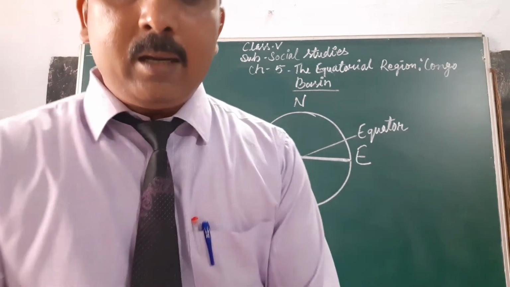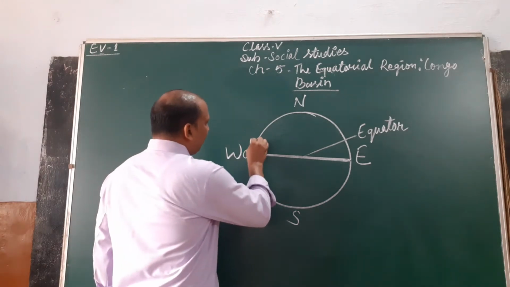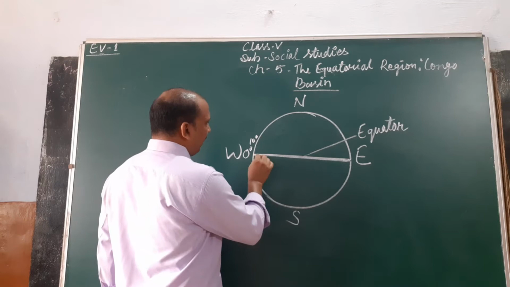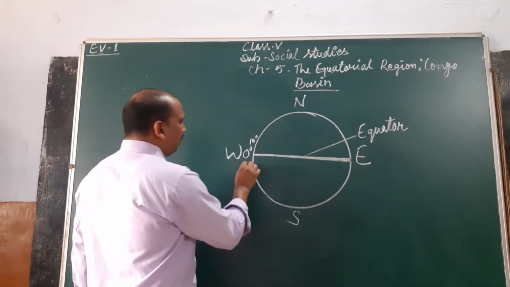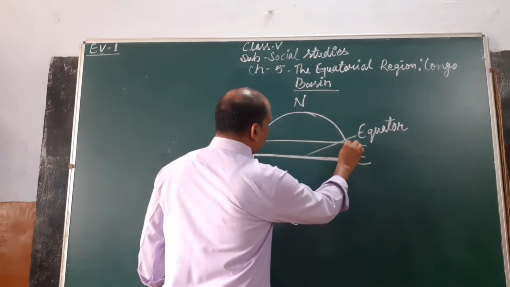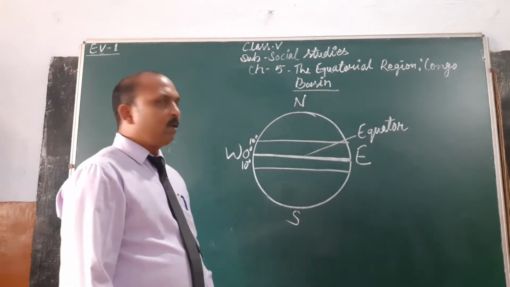The region between 10 degrees north and 10 degrees south of the equator is called the equatorial region.